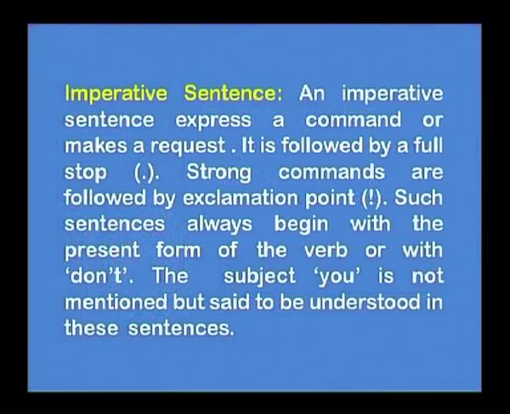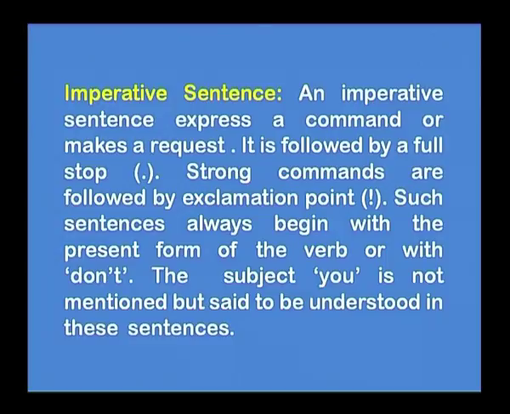The third kind is imperative sentence. Imperative sentence, as the word suggests, expresses a command or it could make a request. It is followed by a full stop. Strong commands are also sometimes followed by an exclamation point. Such sentences may begin with the present form of the verb or with don't.